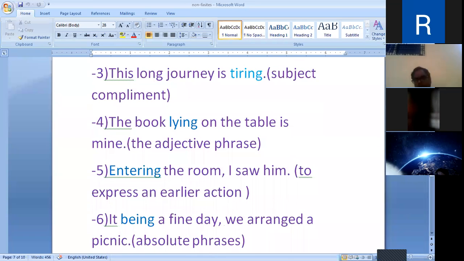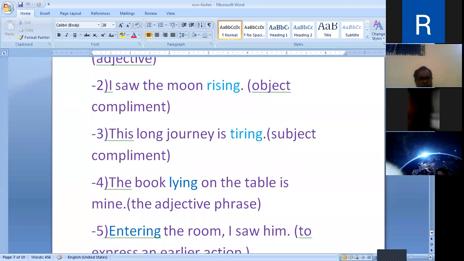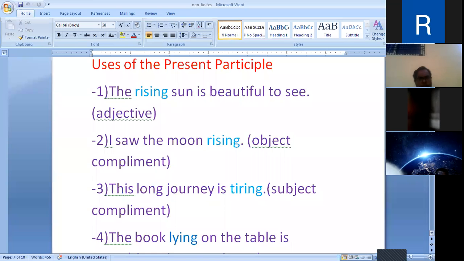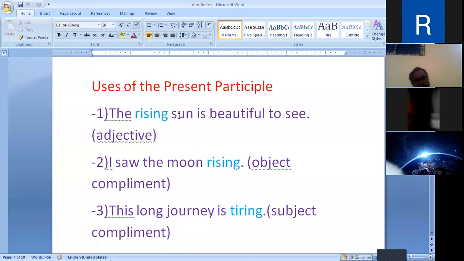And come to the very first sentence. Here, the rising sun. The noun is after, and before that there is the present participle. It is used as an adjective and it qualifies the noun sun. Sun, which is a noun, is qualified by rising, which is the present participle. Here it is used as an adjective.